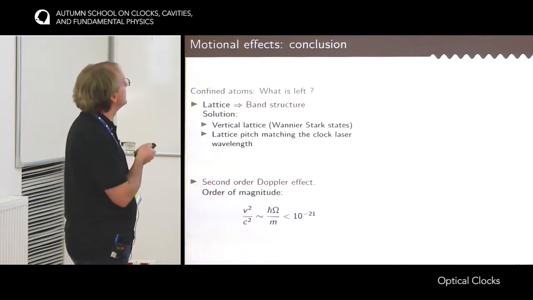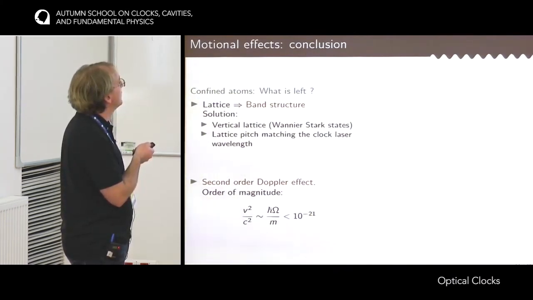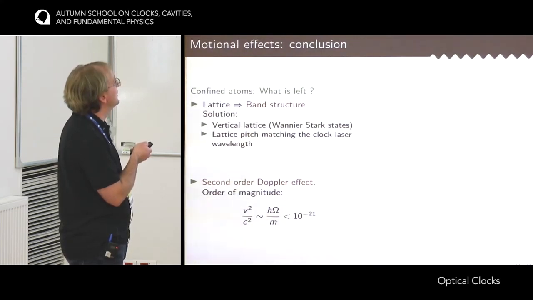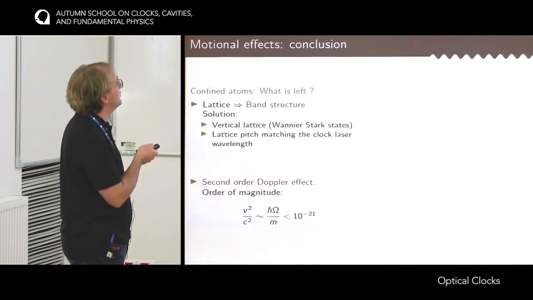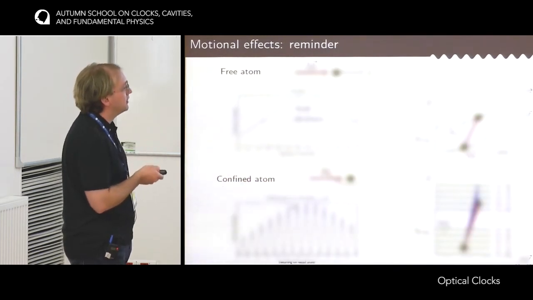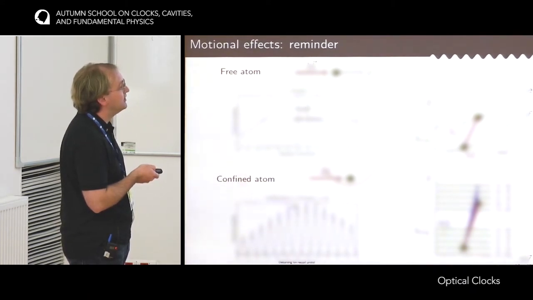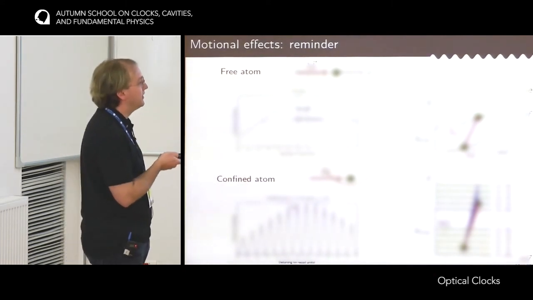And the second one, which has been proposed by Junier's group at GILA, is to make a lattice with a pitch that matches the wavelength of the clock laser. If you go back here, if you have a lattice, then you have a band structure, meaning that the levels here are not infinitely thin, but have some thickness, which is the thickness of the bands of the lattice.